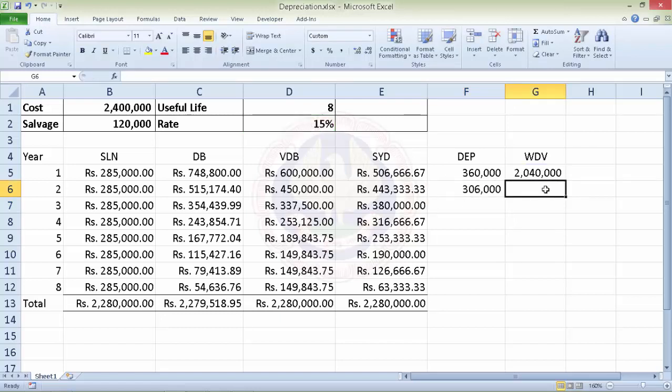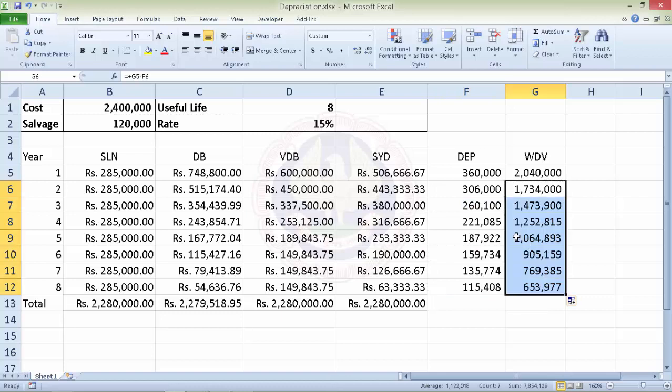Now the written down value would be the written down value as at the end of first year minus the depreciation charged for the second year. Now friends, we can easily copy this formula, and we have learned how to calculate depreciation as per Income Tax Act.